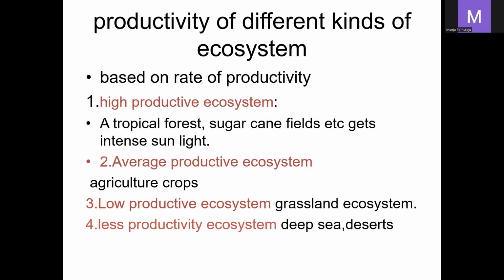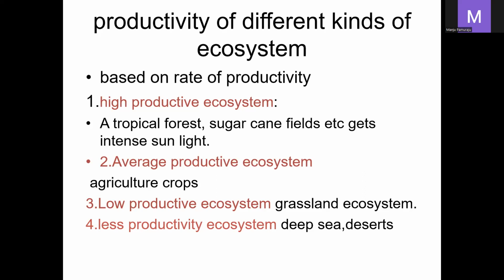Next are the low productive ecosystems. They produce a small quantity of energy, less than 200 grams per meter square per year, whereas the less productive ecosystems produce only 200 to 1000 grams of energy productivity.